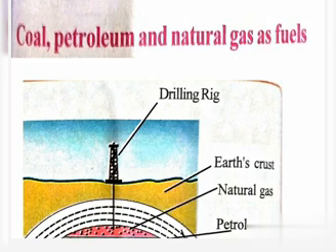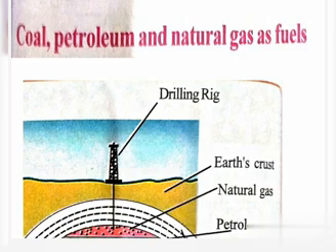Coal was the most important fuel in the 19th century. It is an exhaustible resource, but we can meet our needs for another 250 to 300 years at the current rate of use. Till 1950, coal accounted for half of the electricity generation in the world. Coal was replaced by petroleum with the invention of more efficient engines. So now coal is mostly used to produce electricity in thermal power plants.